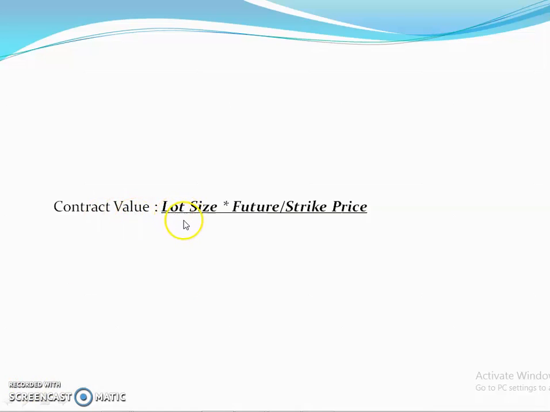Contract value is the lot size you applied for, into the future or strike price. So lot size, it could be one lot size, two lot size. A lot size could have 100 shares, 200 shares. That depends stock-wise in the F&O market. If you are purchasing a future contract, then you have to buy or sell, you have to trade at a future price. And if you are dealing in an option contract, then a strike price is there. So how margin is calculated, it is based on the contract value. Let's see how.